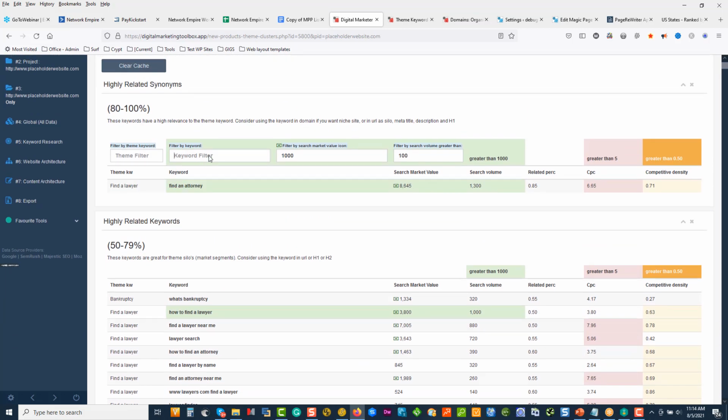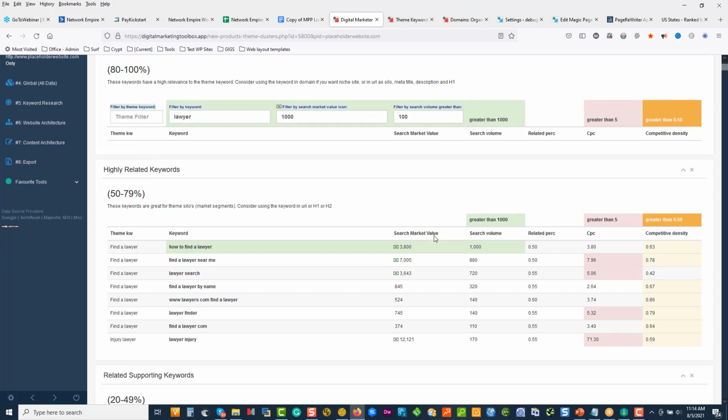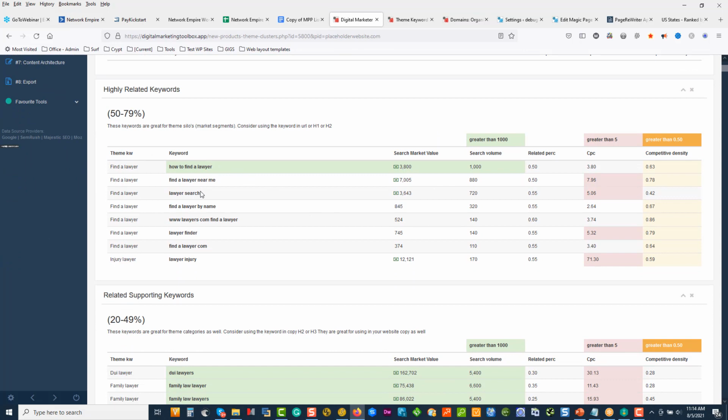So if I want to see all the lawyer words, I can now zoom in and out. I can see where the money flows. I can see where the traffic flows. So you have got different variants. So typically in your URLs, you want to have the shorter ones. Lawyer search could be a great niche. High cost per click. The competition's low. Someone's missed that one there.